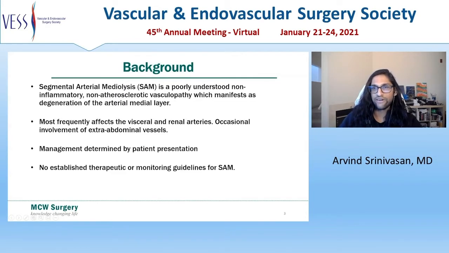So to begin with some background information, segmental arterial mediolysis, or SAM, is a rare and poorly understood vascular disorder. It is non-inflammatory and non-atherosclerotic, which sets it apart from other vascular disorders, although it can often occur in conjunction with atherosclerosis. SAM generally manifests as degeneration, specifically vacuolization of the medial arterial layer. It most frequently affects the visceral or the renal arteries, but it can occasionally involve extra-abdominal vessels as well.